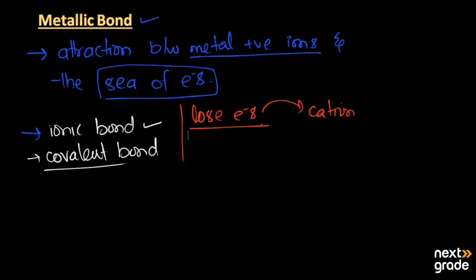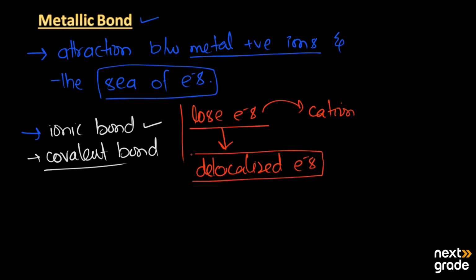The electrons lost by the atoms are known as delocalized electrons, and these delocalized electrons are free to move freely around the metal cations.